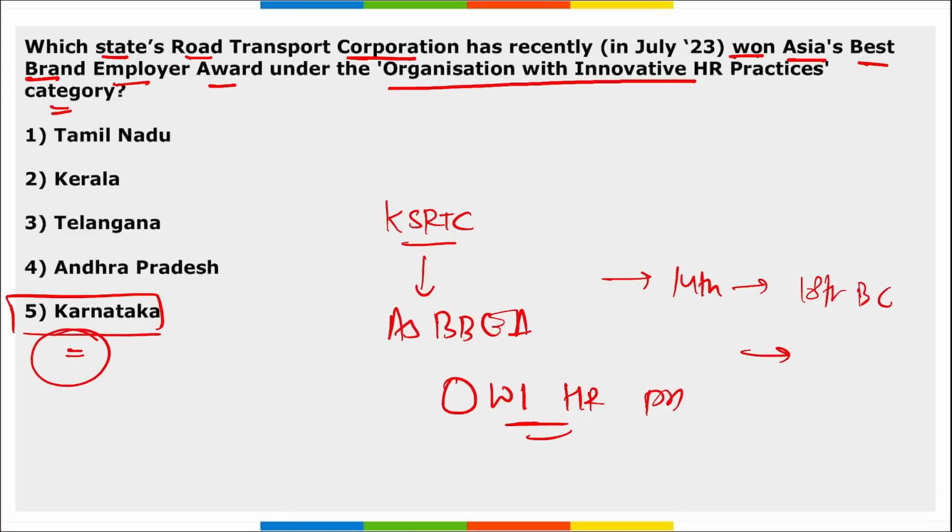So it is your Karnataka State Road Transport Corporation that has won Asia's Best Brand Employer Award under the Organization with Innovative HR Practices category.